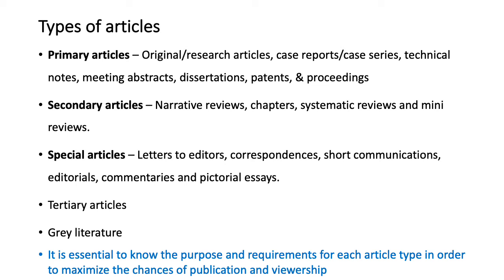And you should make sure that you cover the concept much in detail as compared to a mini review. So, before you start writing an article, you should decide on what kind of an article you want to write, and then design your writing style according to the requirement of that article.